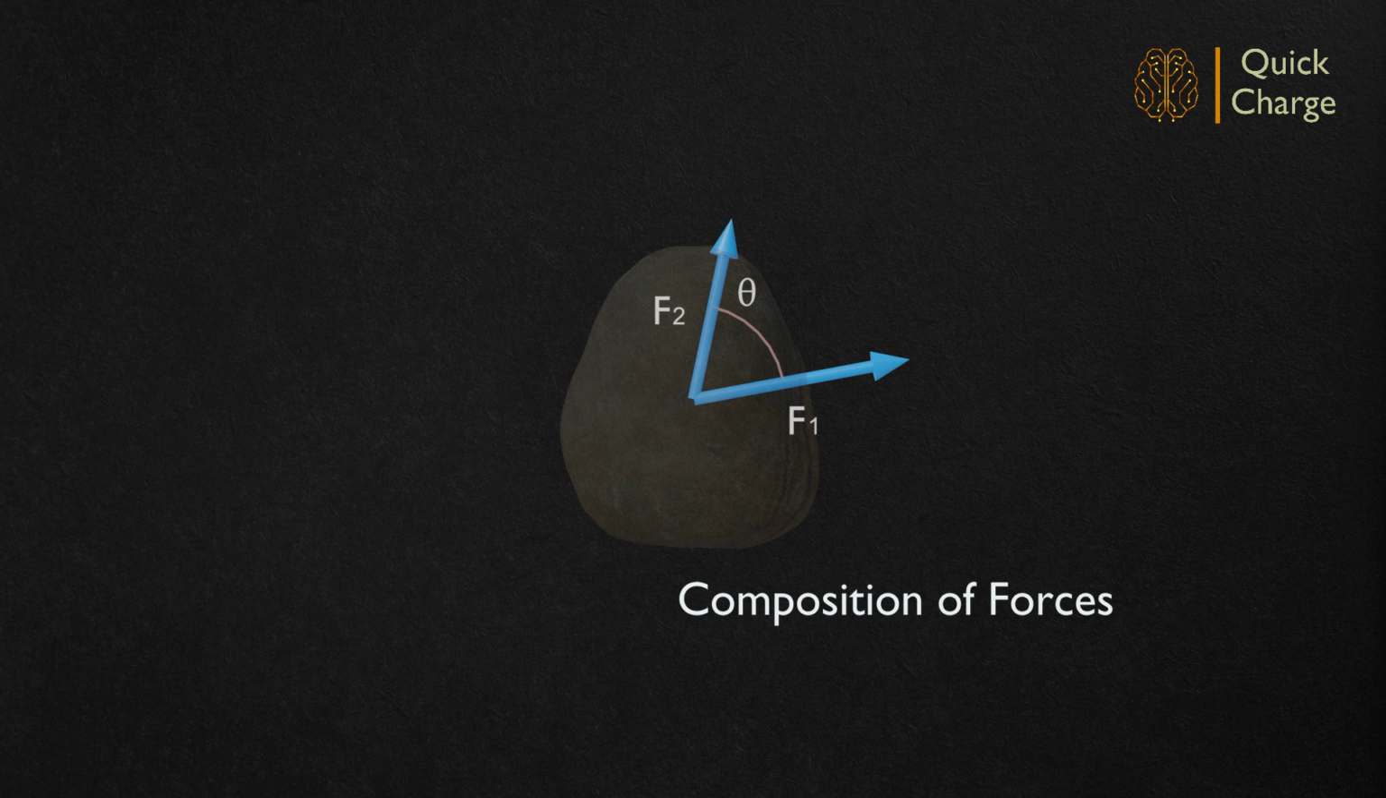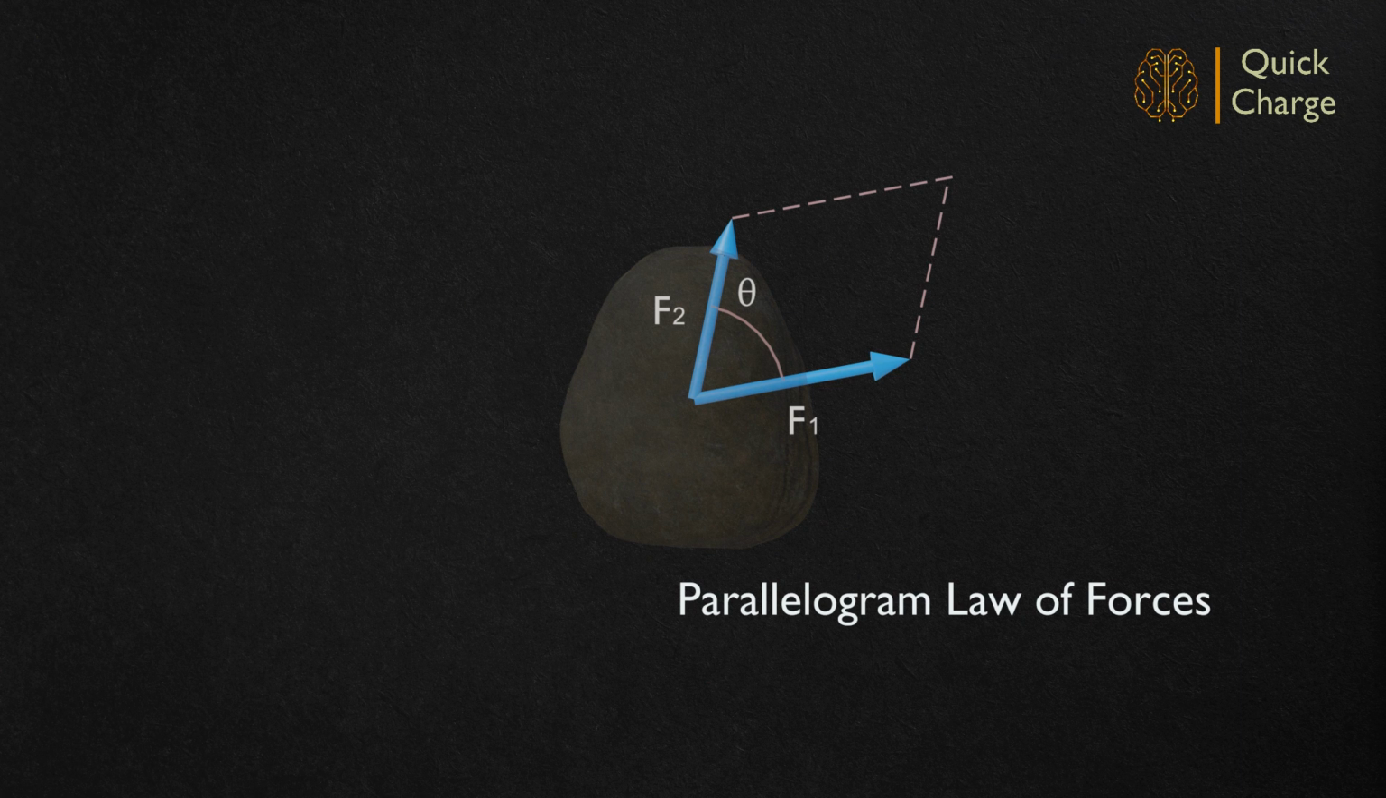The fundamental law of composition is the parallelogram law of forces, which states that if two forces acting simultaneously on a body are represented in magnitude and direction by two adjacent sides of a parallelogram, then their resultant can be represented in magnitude and direction by the diagonal of the parallelogram passing through the point of intersection.